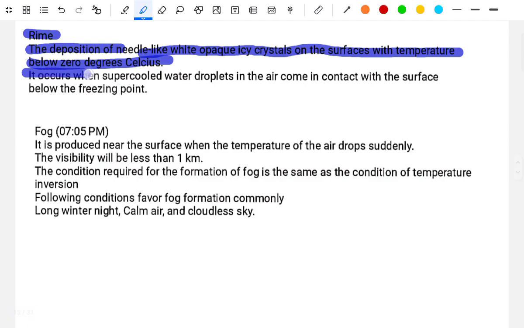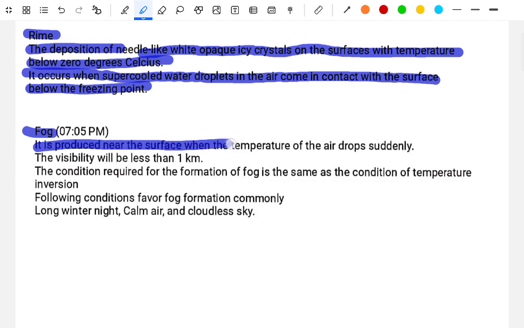It occurs when supercooled water droplets in the air come into contact with a surface below the freezing point. Fog. It is produced near the surface when the temperature of the air drops suddenly. The visibility will be less than 1 kilometer.